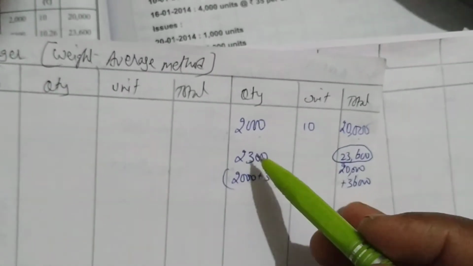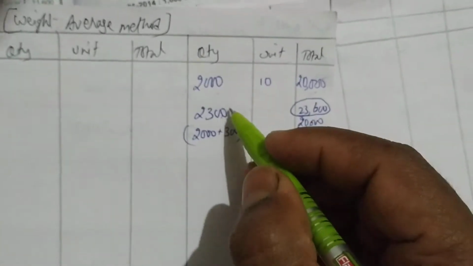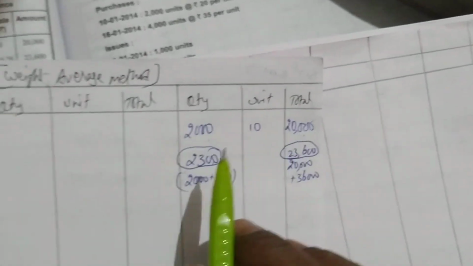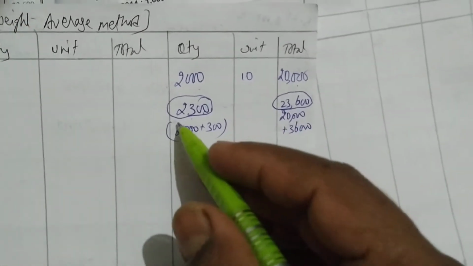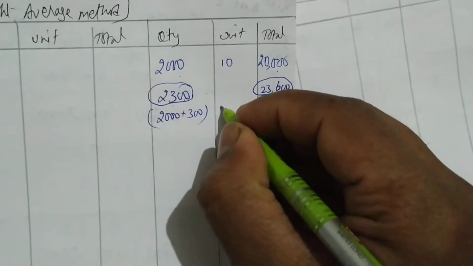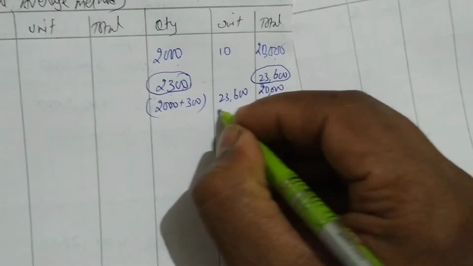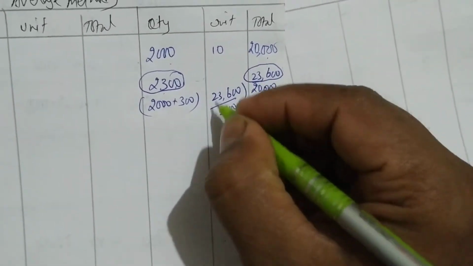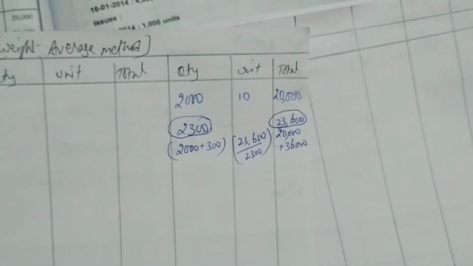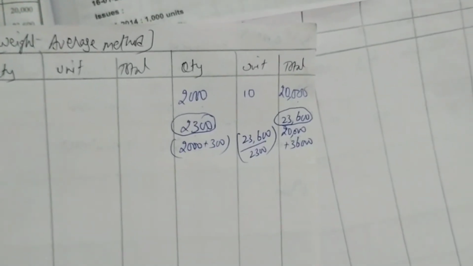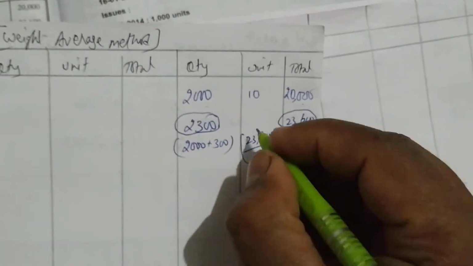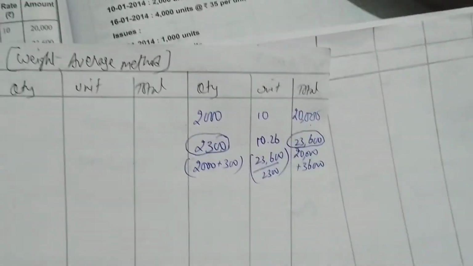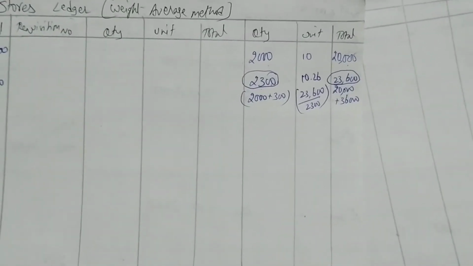So what is the total cost of material we have now? This is 23,600. And the total quantity of material is 2,300. So to find out the weighted average price, the formula is total cost of material divided by total quantity of material: 23,600 divided by 2,300. Weighted average method. So simple, right? We are getting 10.26. Done. Okay, it's very easy.